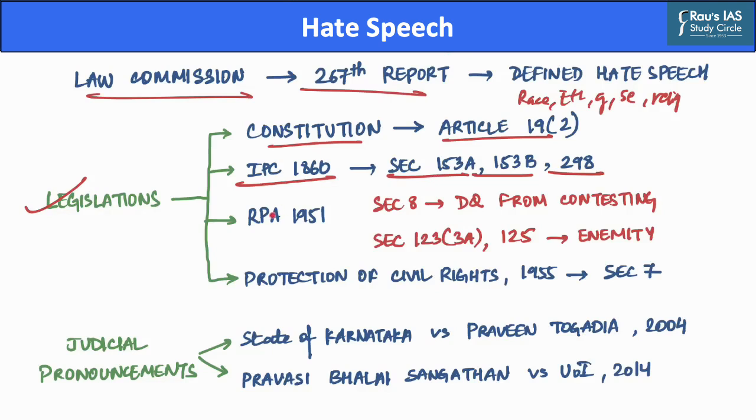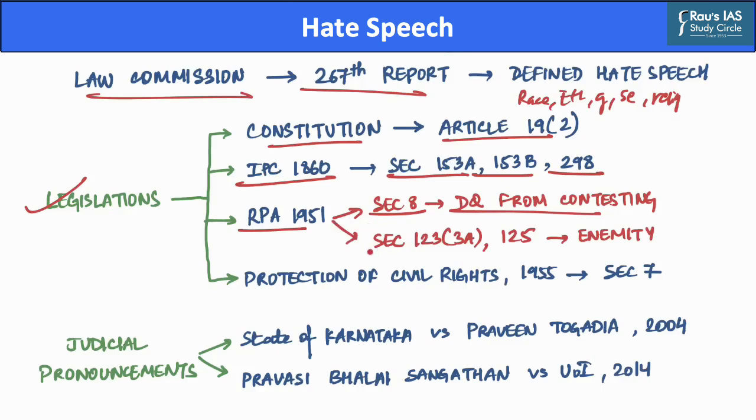Further, the Representation of the People Act of 1951 consists of two important sections. The first is Section 8, which disqualifies a person from contesting an election in case he is convicted for indulging in acts which amount to illegitimate use of freedom of speech and expression.